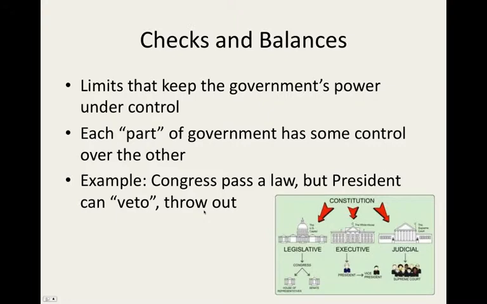So it's actually not a law to begin with. And that's this idea of checks and balances, and there are others as well. There are several, and we're going to become more familiar with them as the semester rolls on.